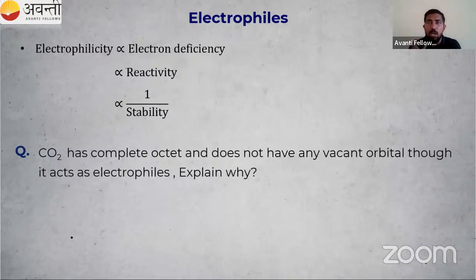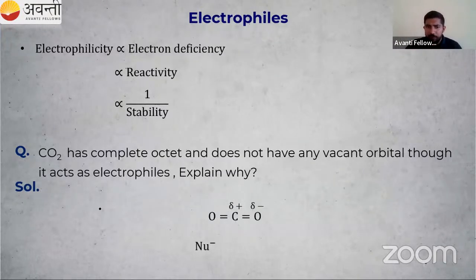Then CO2. Example CO2, you know how to write the structure of CO2. CO2 has a complete octet and does not have any vacant orbital. Still, it is acting as an electrophile. What is the reason for that? To explain the reason, we have to draw the structure. What is the structure of carbon dioxide? That is linear. What is the hybridization? Sp. What is the bond angle? That is 180 degrees. You know everything about that.